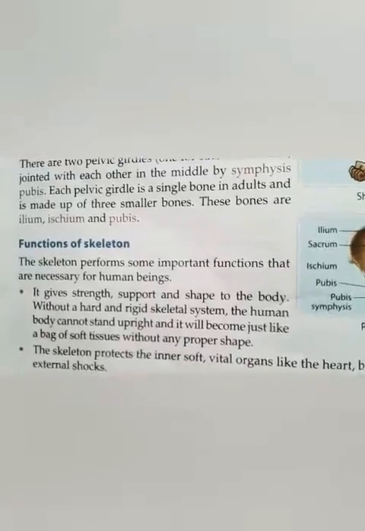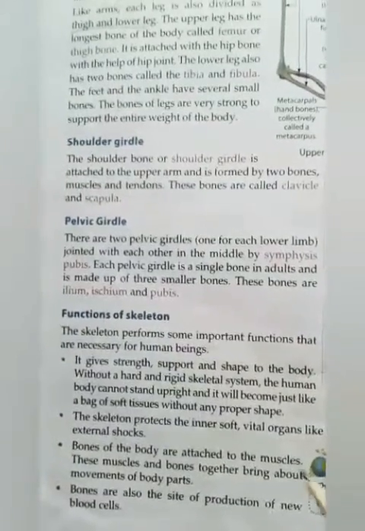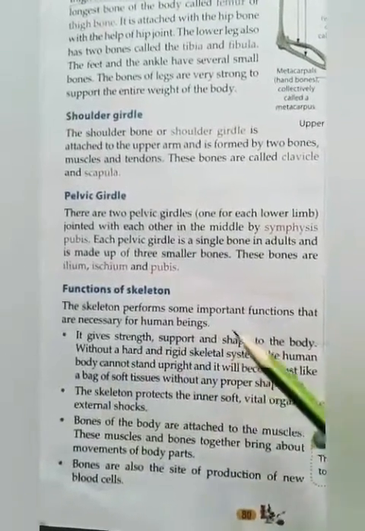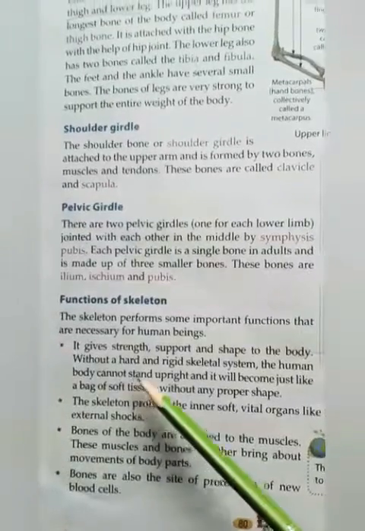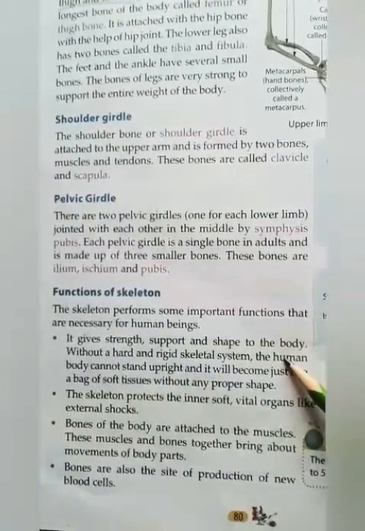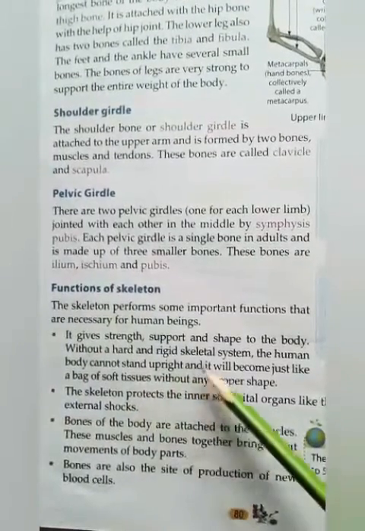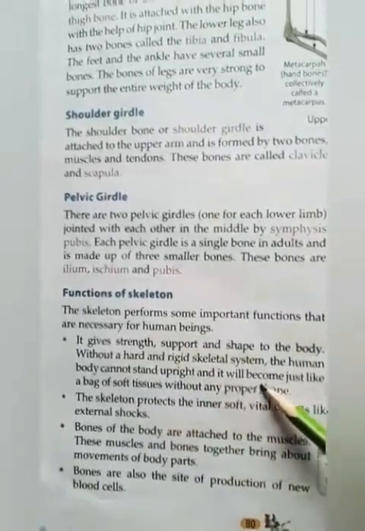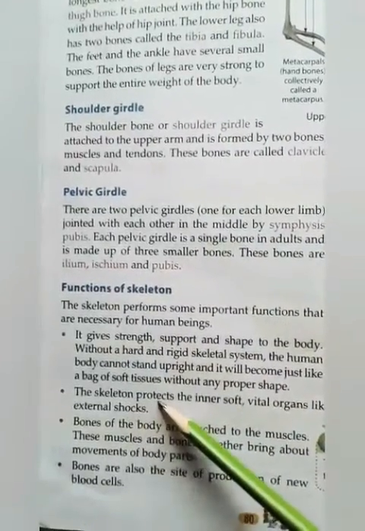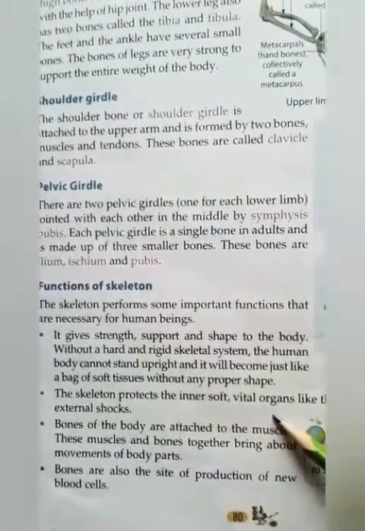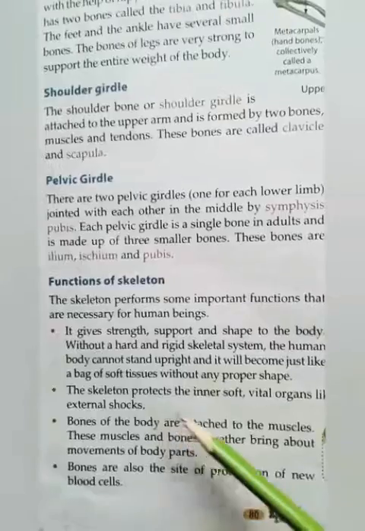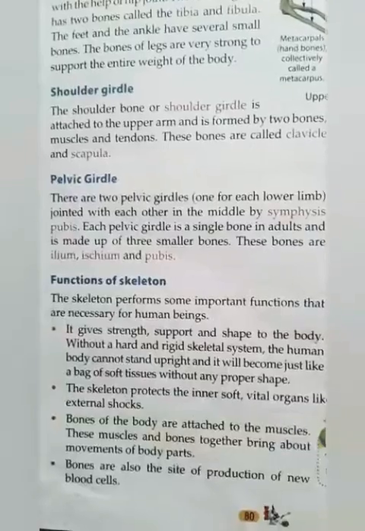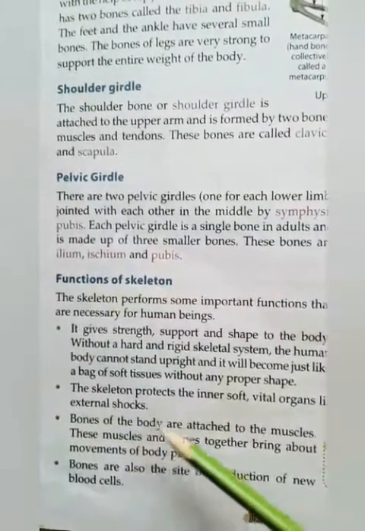Then the functions of the skeleton. The skeleton performs some important functions that are necessary for human beings. Let us discuss. It gives strength, support and shape to the body. Without a hard and rigid skeletal system, the human body cannot stand upright and it will become just like a bag of soft tissues without any proper shape. The skeleton protects the inner soft vital organs like the heart, brain and lungs from external shocks.